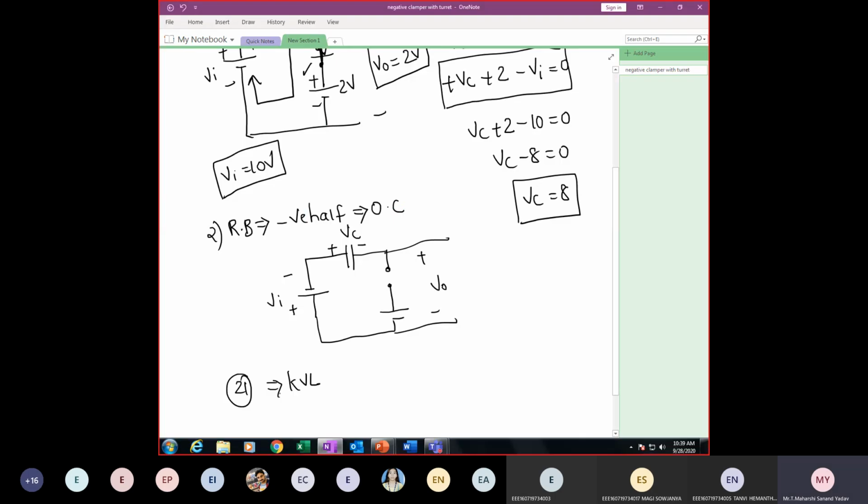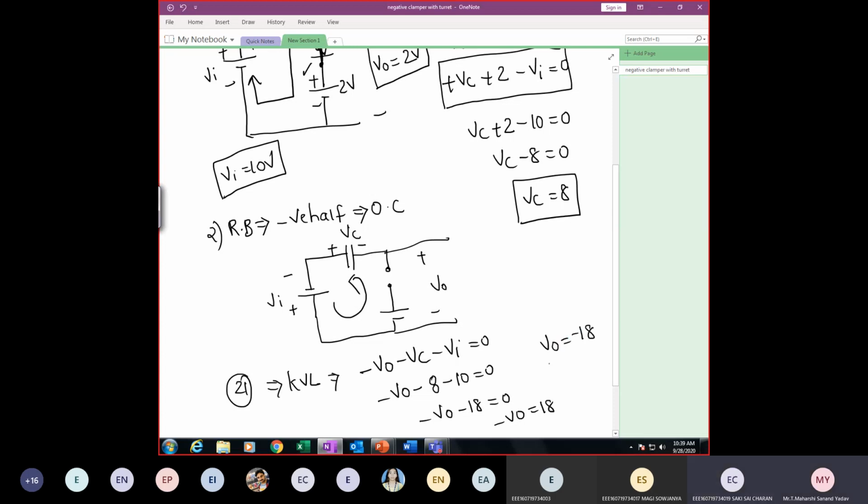Roll number 19. Yes sir. Tell me the KVL within this loop. Is the direction of current clockwise or anti-clockwise? Anti-clockwise. Good. Tell me the KVL. Minus V0 minus VC minus VI is equal to 0. Next, VC is equal to 8, VI is equal to 10. Minus V0 is equal to 18, so V0 is equal to minus 18.